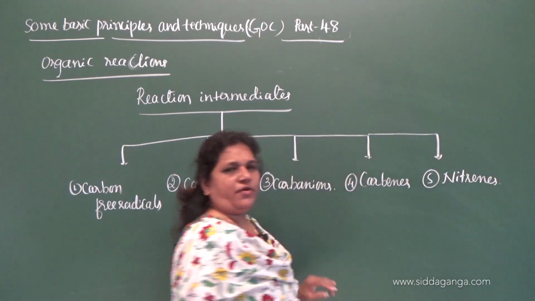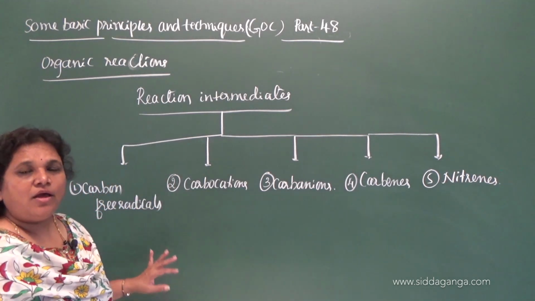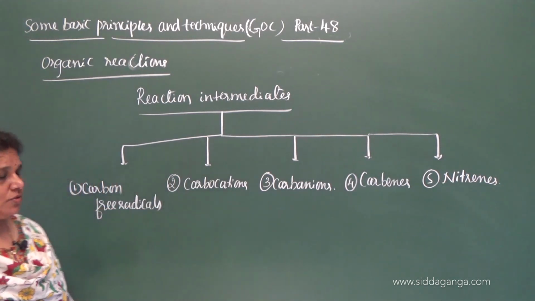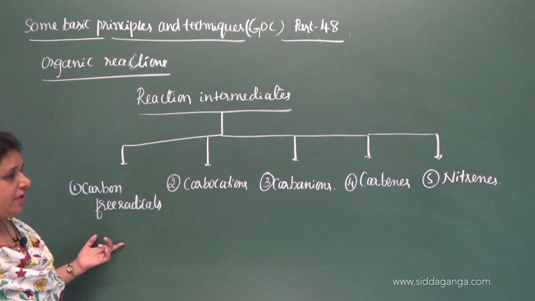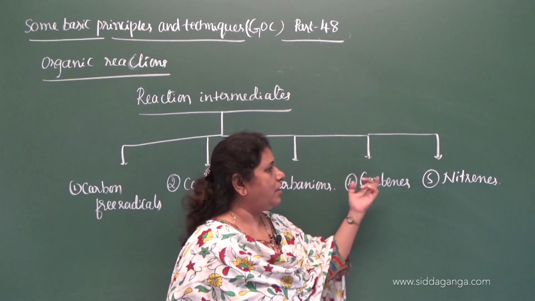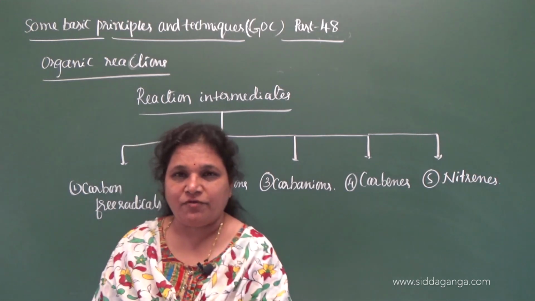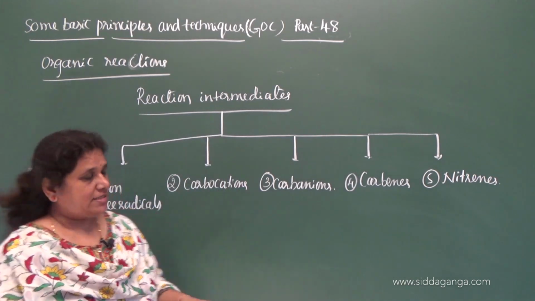So there are 5 important reaction intermediates that are very common in organic reactions: carbon free radicals, carbocations, carbanions, carbenes and nitrenes. Let us consider them one by one.